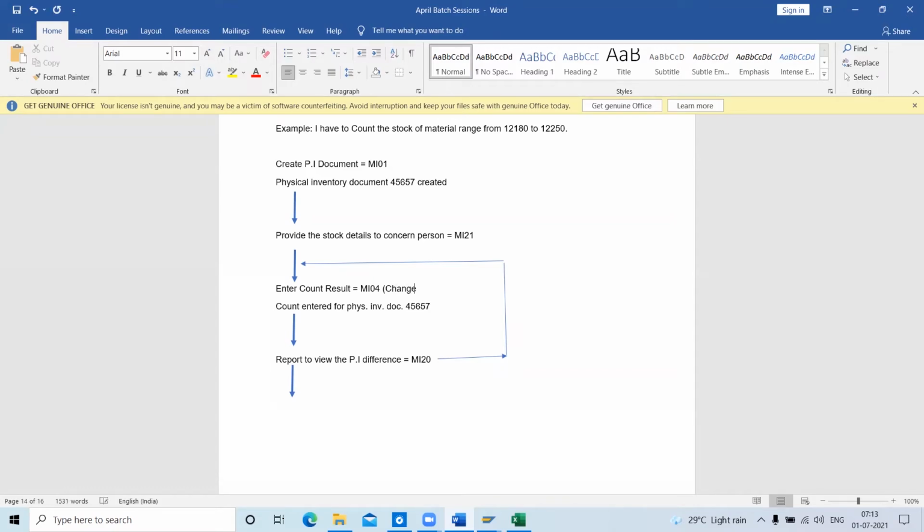We can make the change in MI05, and display is the same. Okay, you can understand here. Once it is all confirmed, you can confirm and it says all are fine. I re-verify the inventory, and once it is all confirmed, then we will post the differences.